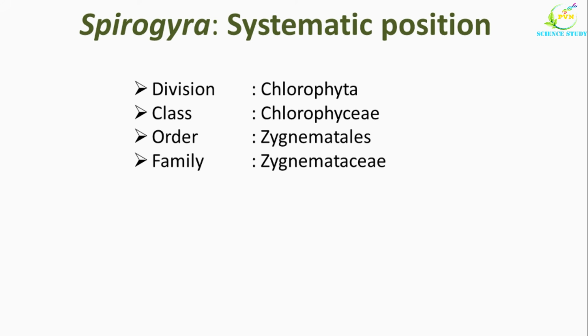Chloroplasts are spiral ribbon shaped or single axial laminate or 2 axial stellate. Aplanogametes unite by formation of conjugation tube between the two cells of the different or same filament. And genus is Spirogyra because the chloroplasts are spiral ribbon shaped. So with this we have completed the systematic position of Spirogyra.